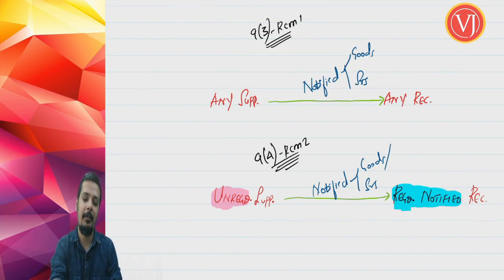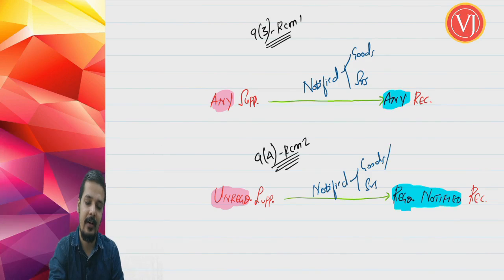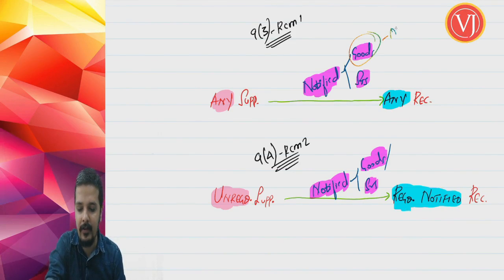If you compare, in 93 it was any supplier, any recipient. In 94, it is an unregistered supplier, and the recipient is a registered notified recipient. And the coverage was the same: notified goods or notified services. Section 93 notified goods is not for exams. Is it practically there? Yes, but it is not for your exams.